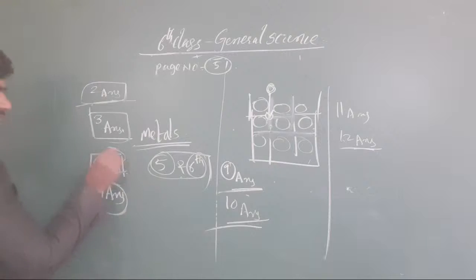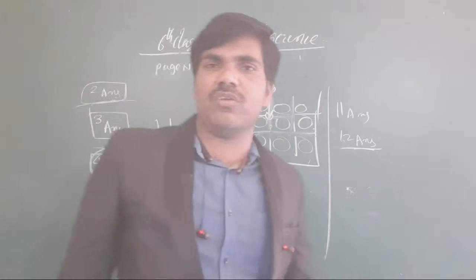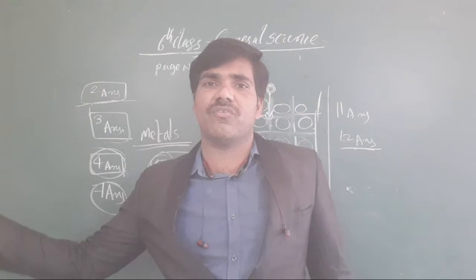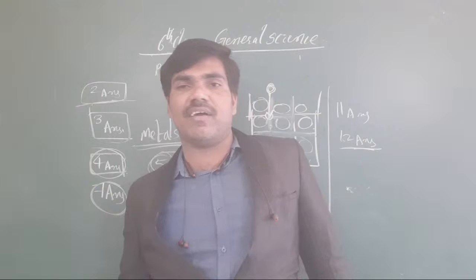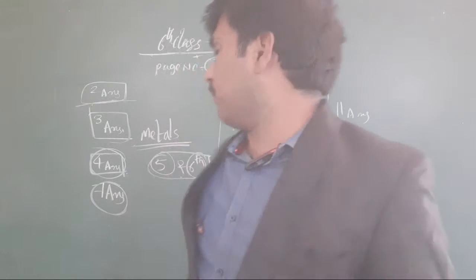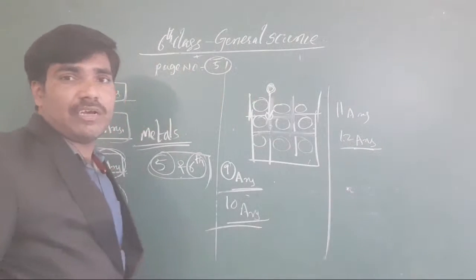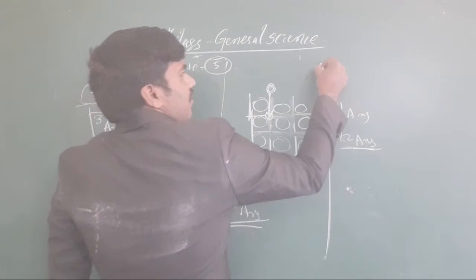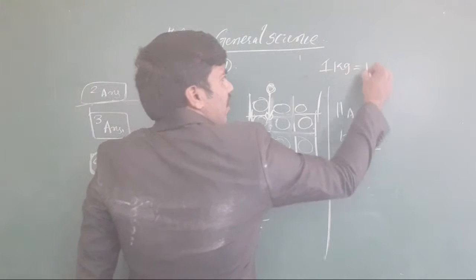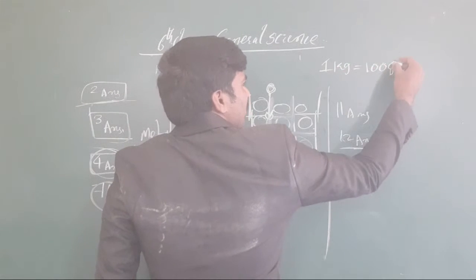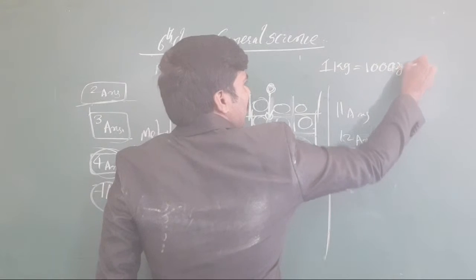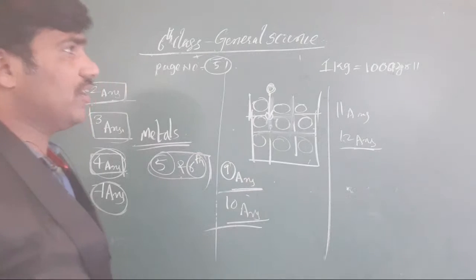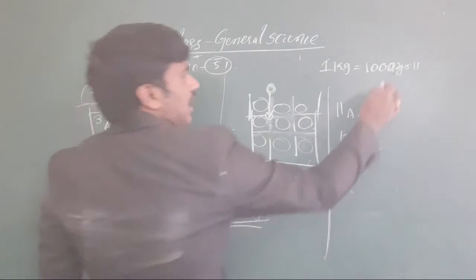Yeah, the 4th question is there now. For the 4th question, you have to prepare the questions. Why is the ship measured in tons? Tons are nothing but units in which you measure mass. For 1 kg, there are 1000 grams. Clear or not, all the students? For 1 kg, 1000 grams.